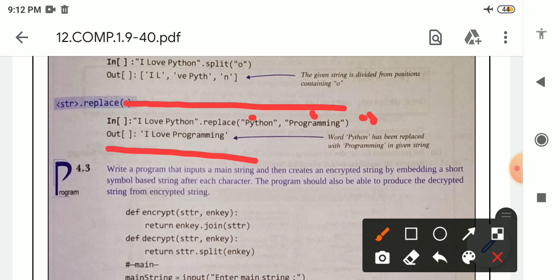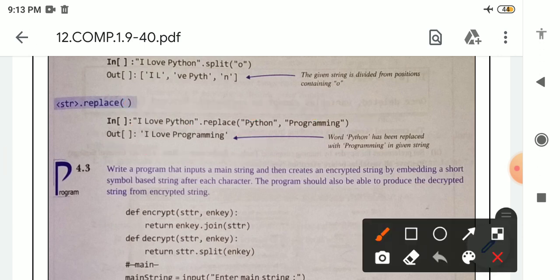Inside the replace function there are two arguments. The first argument is which part you want to replace, meaning you want to remove. So we want to remove Python, and in place of Python, what will you write? Programming. So when this line executes, Python will be removed and we will get programming in place of Python when this replace function executes.